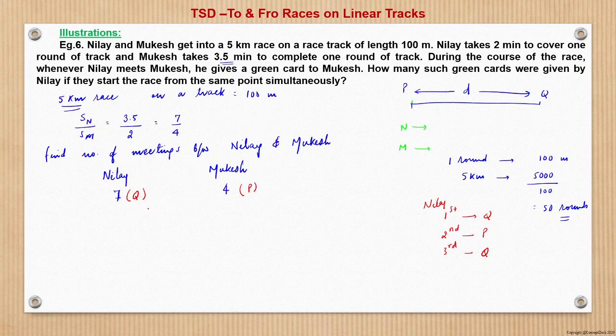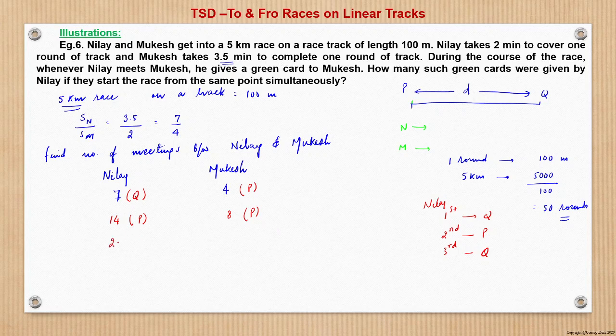Similarly, when Nilay finishes the 14th round, which is even, he will be at point P. Mukesh would be at the end of his 8th round, so that is again at P. So here they are at the same point P.